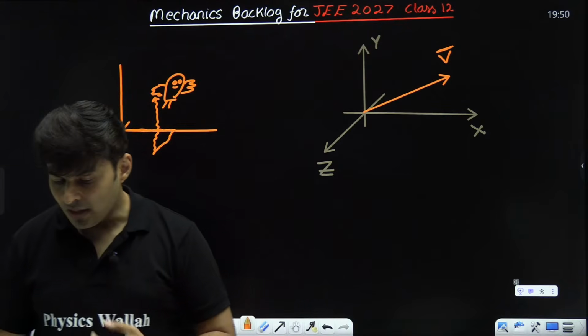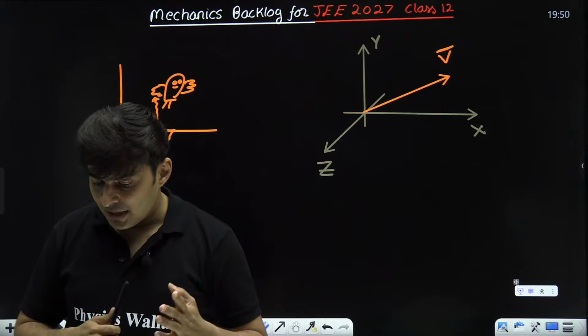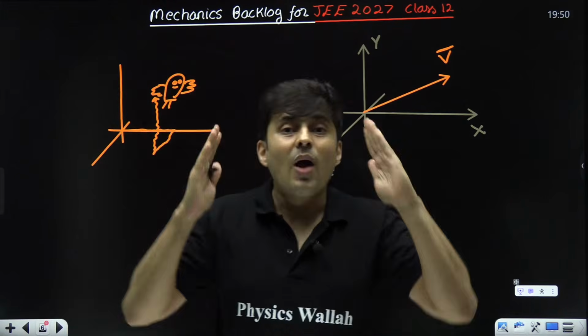Yeah? Yeah. All right. So why magnitude can't be negative? Magnitude is value. It's a mod.